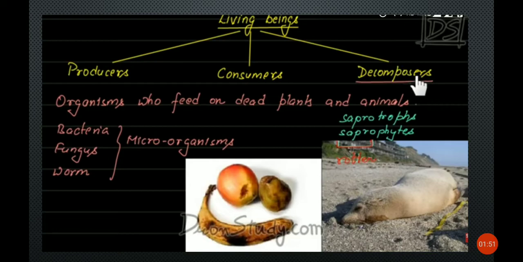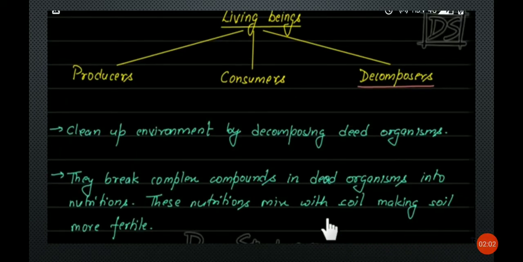Decomposers means organisms who feed on dead plants and animals. Example, bacteria, fungus and worms. Decomposers are also called what? Saprophytes. And what are the advantages of decomposers? They clean up environment by decomposing dead organisms, and they break complex compounds in dead organisms into nutrients. These nutrients mix with soil, make soil more fertile. So this is important. You may get a 2 marks question also.